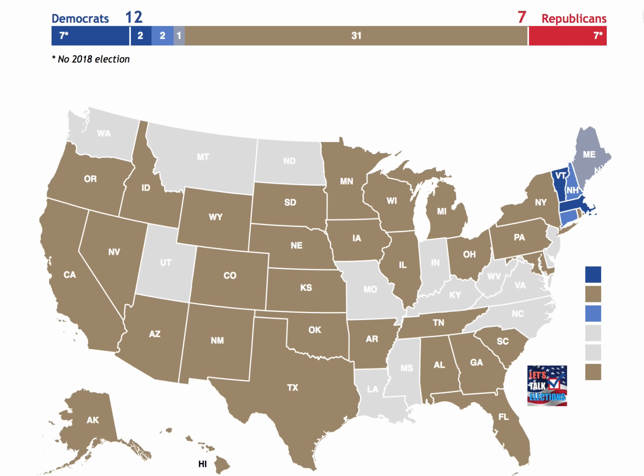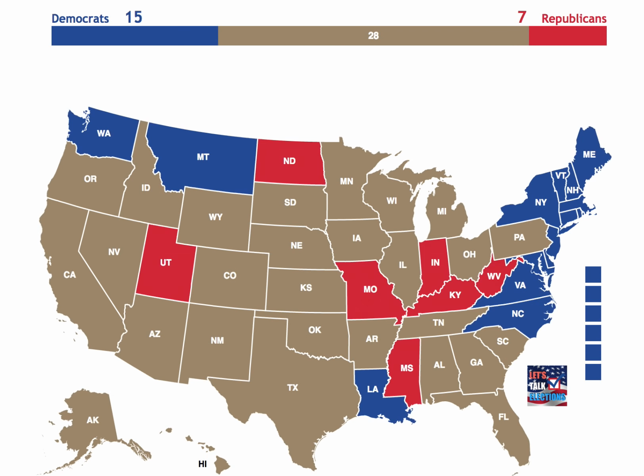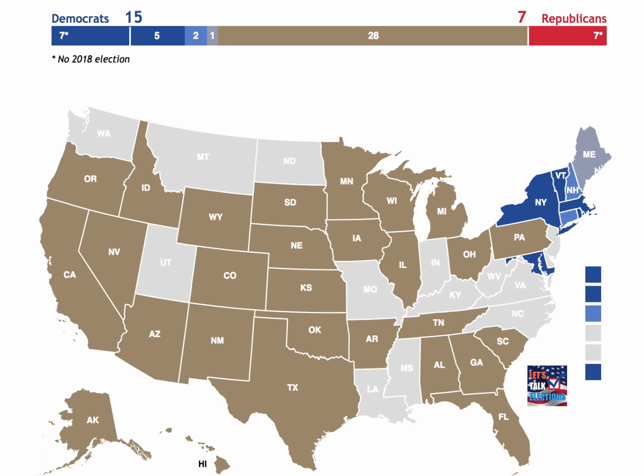Connecticut and Rhode Island. Connecticut actually is likely because it's disapprove plus 13, and Rhode Island is disapprove plus 18. We go over to New York, disapprove plus 21. You would expect that because it is a state like New York. It is a very Democratic state. Disapprove plus 22 in the state of Maryland, which means that one flips from red to blue if you compare it. But that puts the Democrats at 15 and the Republicans at 7. It's starting to look like an electoral map compared to whatever map this would show. But 15 Democrats, 7 Republicans.